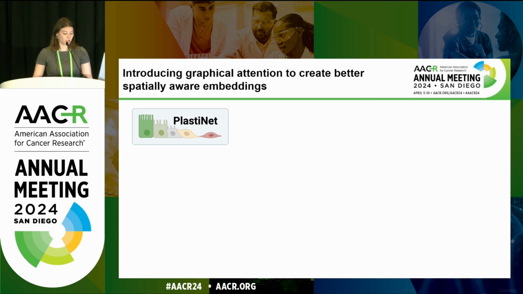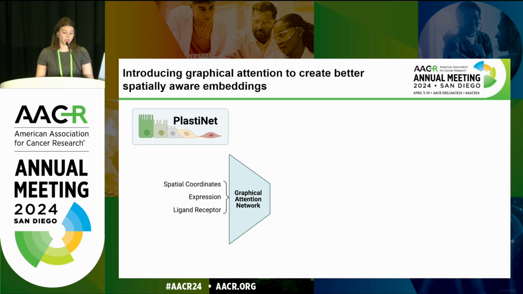PlastiNet takes in spatial coordinates, expression, and inferred ligand receptor analysis results with the potential addition for other multimodal inputs. This feeds into a graphical attention network, which is a deep learning-based method similar to neural nets, except we have the addition of attention. Attention has been proven over the past couple of years to be a very powerful tool in deep learning, enabling tools such as ChatGPT to weight how important different elements of an input are and better understand global relationships. This graphical attention network acts to reduce the inputs from each cell into an embedding that encapsulates spatial and transcriptional information for each cell.